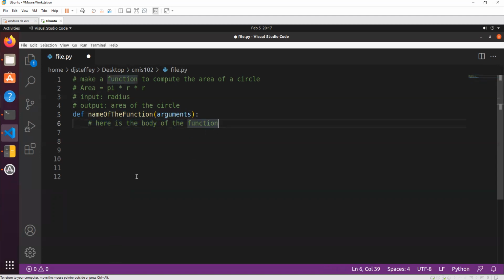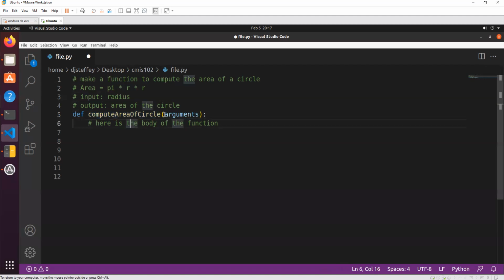All right, so instead of calling this name of the function, let's name it something appropriate. That's actually very important in programming: for your variables and for your functions, you want to name them something appropriate for what they're doing. So for this function, we're computing the area of a circle. So let's just name the function compute area of circle. That makes sense, right? That'll be the name of the function, and it describes very well what it's actually doing.